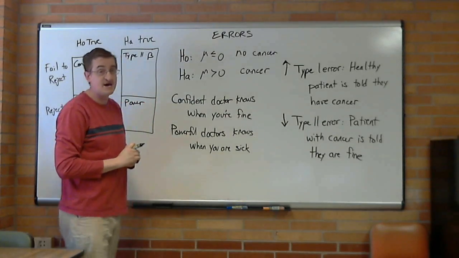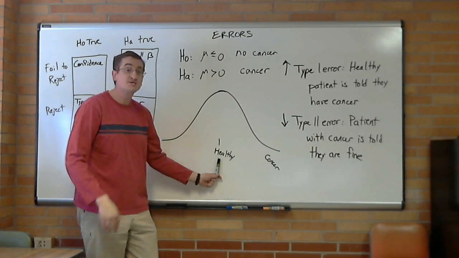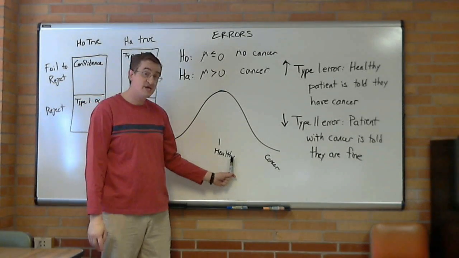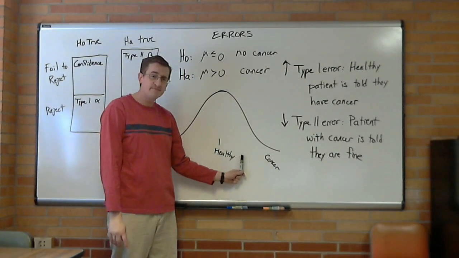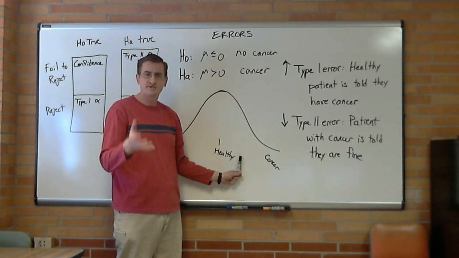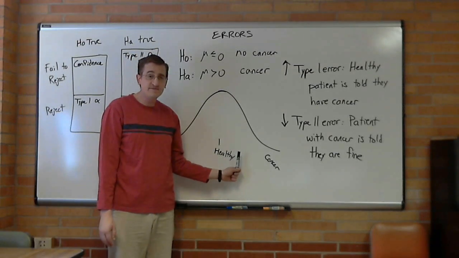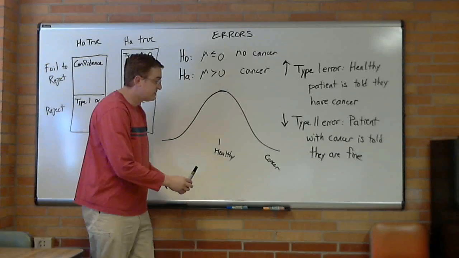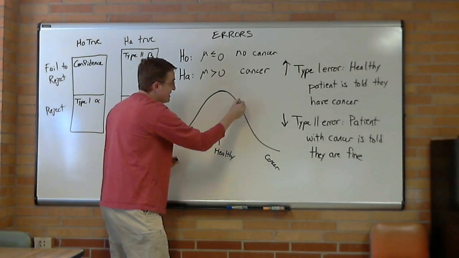Here's a picture of what's happening. A patient walks in and it's assumed they are healthy. And the doctor starts gathering evidence and looking at it, and maybe if there's enough evidence, he'll declare there's cancer. What happens if a patient's here? There's a mass on the sonogram and maybe certain levels are elevated but not a whole lot. Well, if we want to lower type 2 error, then we raise our alpha.